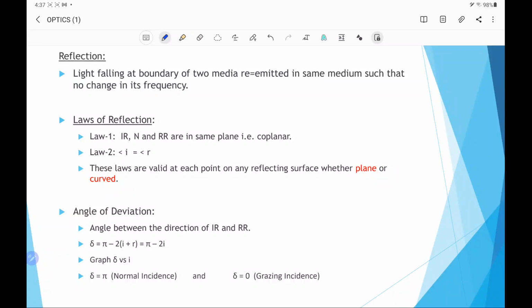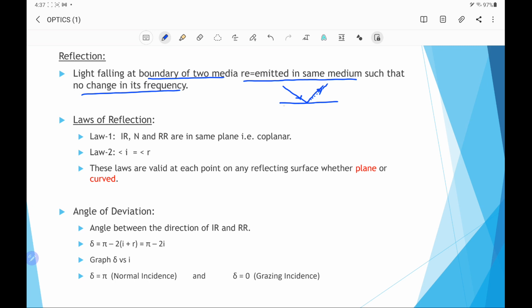In ray optics, we first take the phenomenon that is reflection. Reflection is the phenomenon in which light falls at the boundary of two media and gets re-emitted in the same medium such that there is no change in the frequency. For example, if this is a boundary of the two media, then light incident at the boundary gets returned into the same media, and this phenomenon is called reflection.